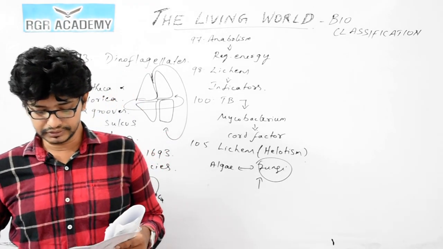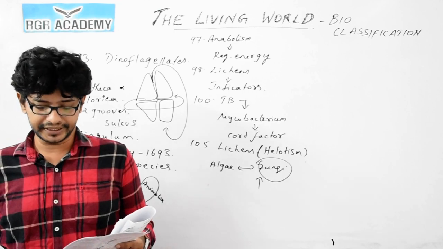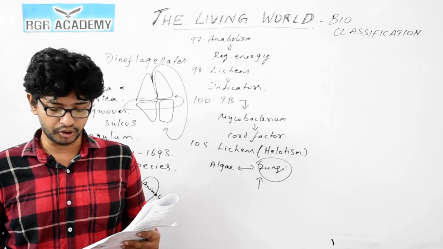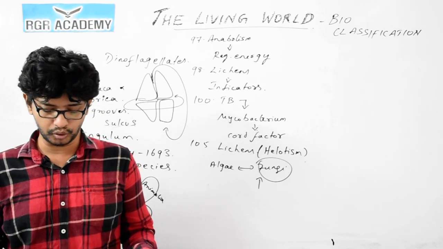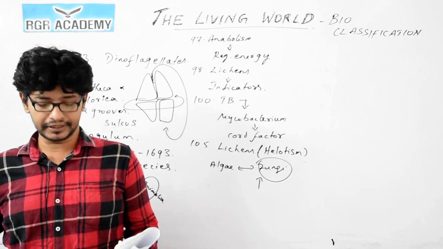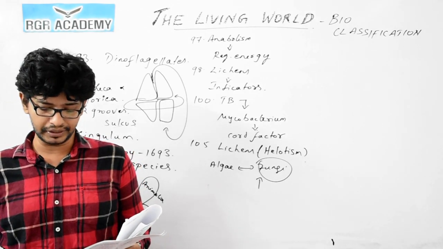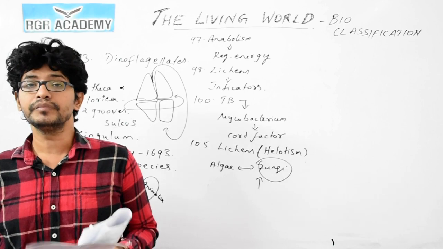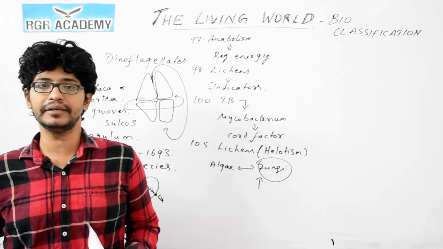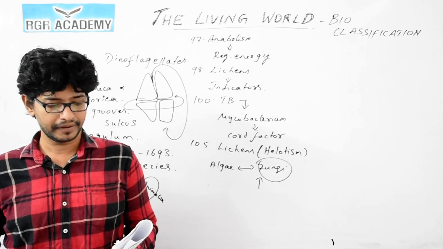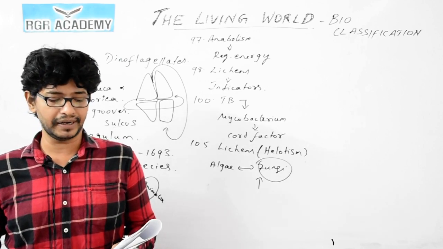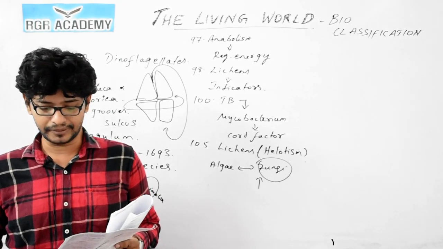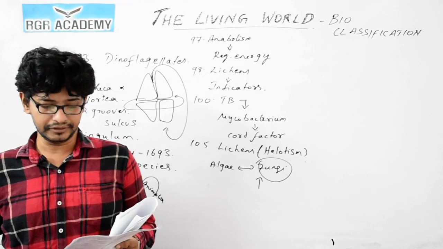Question number 106. Regeneration. Look at the two statements. Statement 1: Regeneration is quite common in plants. Statement 2: Animals such as sponge, planaria, hydra can regenerate the whole body from a part. Both statements 1 and 2 are true, but statement 2 is not the correct explanation of statement 1, because regeneration is the ability of replacing a lost structure. Regeneration is quite common in plants and is found in some lower animals like planaria, hydra, sponges, etc. So we go with the first option.